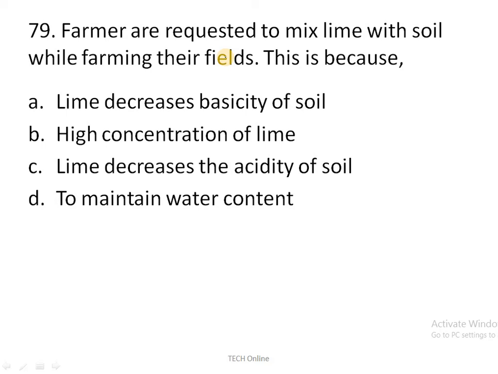plant growth. So that is why the correct option here is that lime decreases the acidity of the soil, whereas decreasing the basicity of the soil is wrong. Okay, high concentration of lime is wrong, and to maintain water content is also a wrong answer. So the correct answer is lime decreases the acidity of soil.